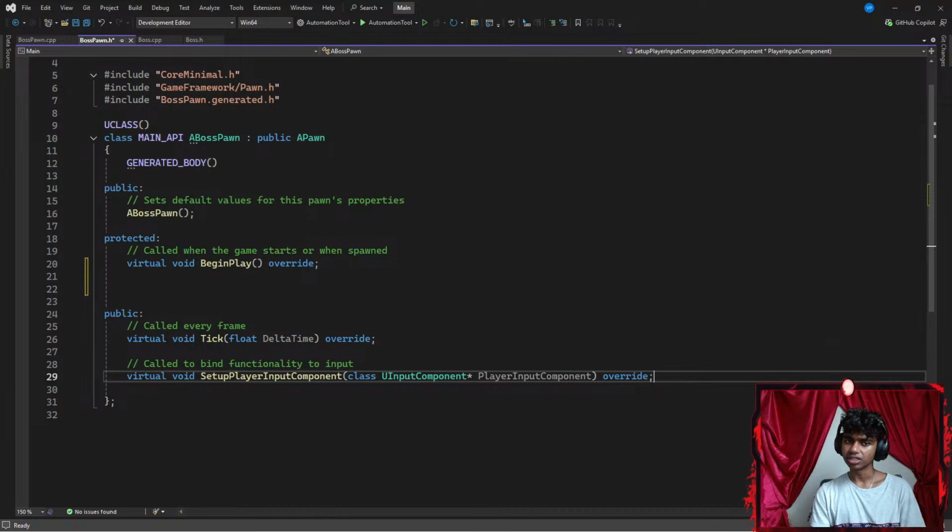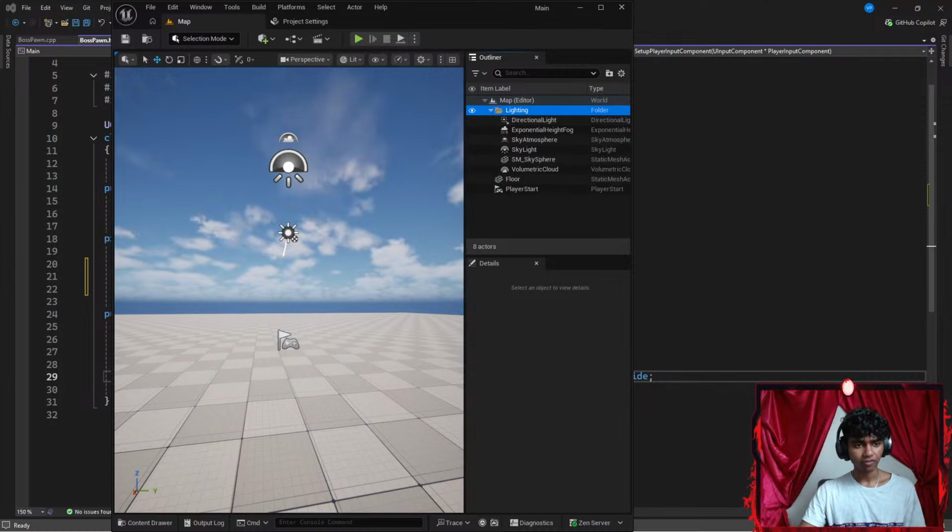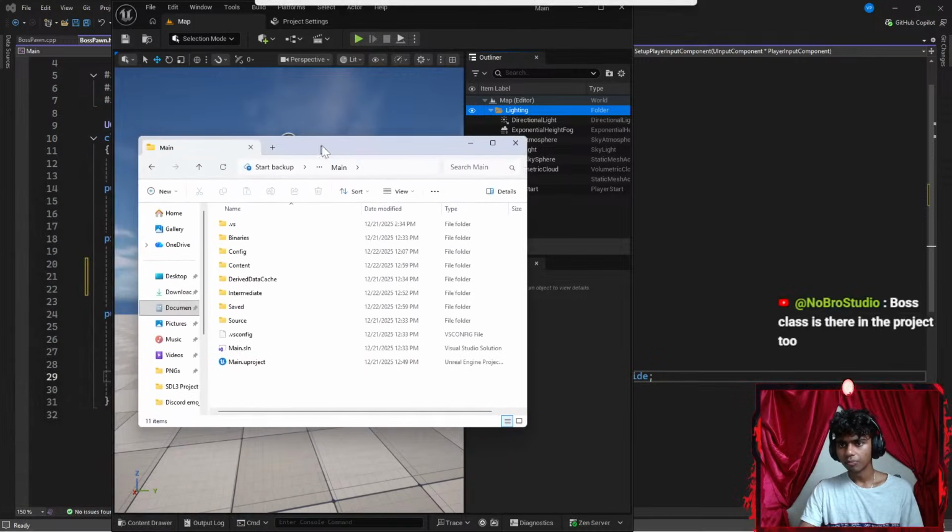That class is there. It's there in the project. Should I open in my file explorer then? Okay, because I want to try getting it. I see a lightning class here. Maybe I try opening in my solution explorer if I were to open my file browser. Let's go to my documents. Let's open Unreal projects. Main. Oops, there we go. Let me get my solution explorer up here. Boss class is there in the project too, but I don't see it.